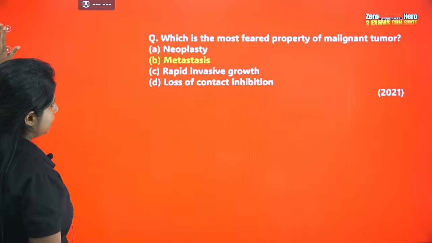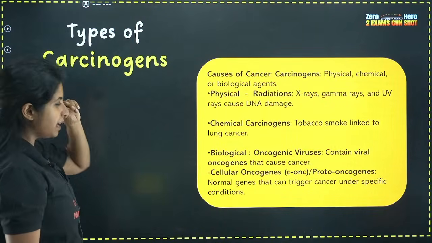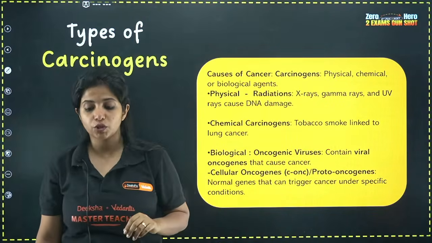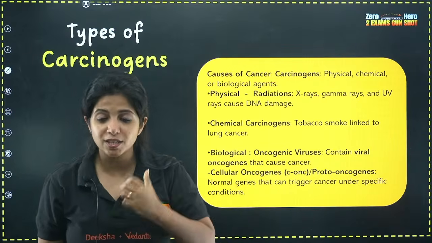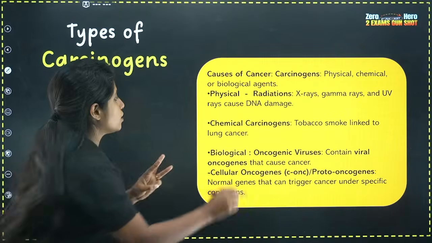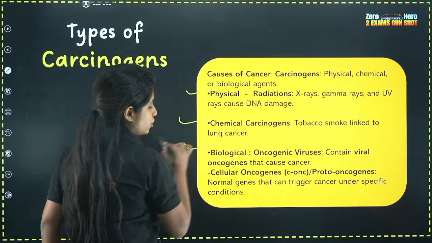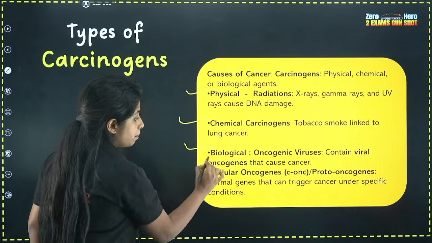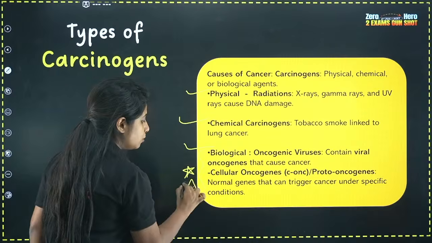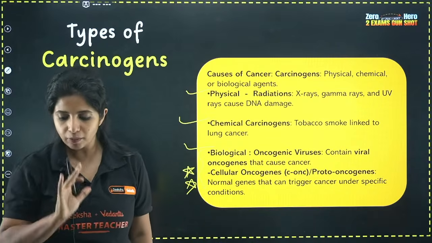Awesome. Now, the next topic that came up is types of carcinogens, the ones that cause cancer, my dear children. You have multiple types. One is physical, one is chemical, and one is biological. And under this, biological is the most important in terms of your PU2. Okay, we'll go one by one.